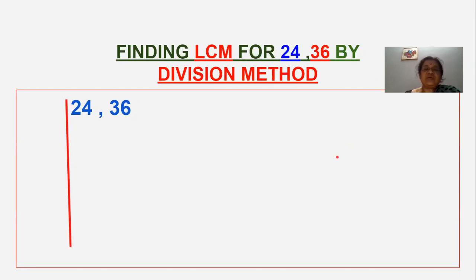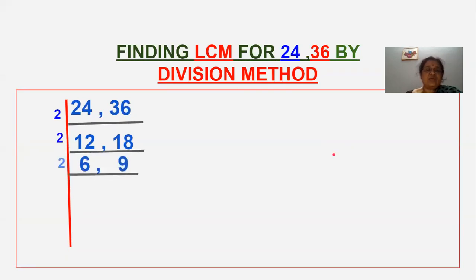These two are even numbers. These two numbers will come in the 2 table. Like in the 2 table, 2 12s are 24, 2 18s are 36. Again 12 and 18 are even numbers. Again 2 table. 2 6s are 12, 2 9s are 18. Again 2 3s are 6, but 9 won't come into the 2 table. So you have to put this 9 as it is.